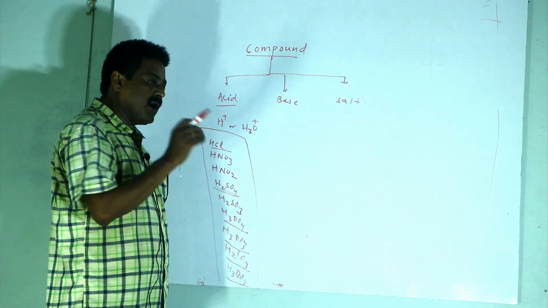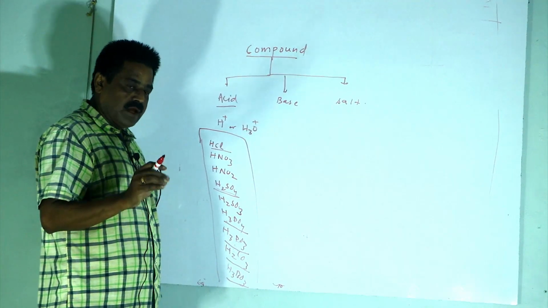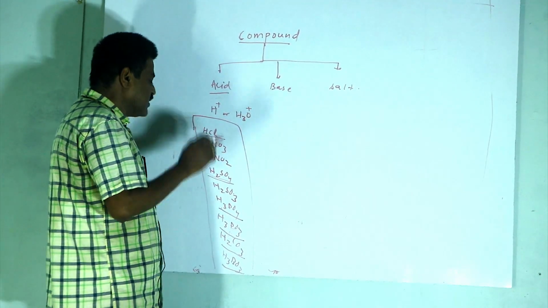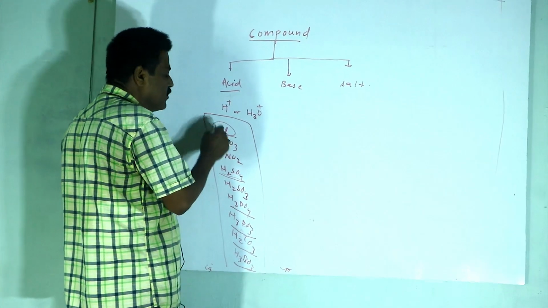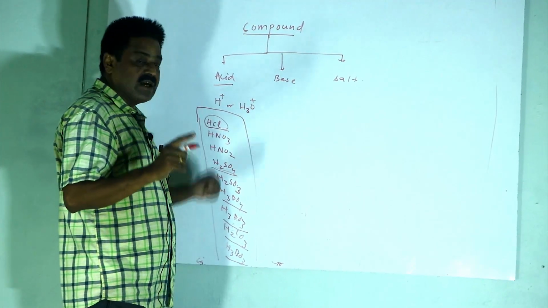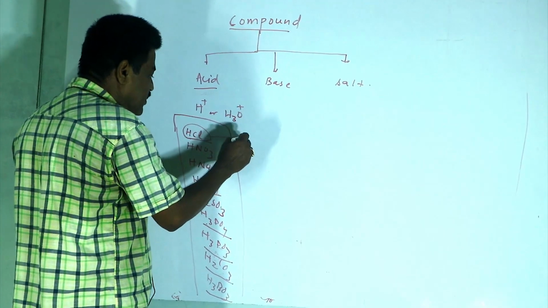The number of H plus ions released by an acid molecule is called its basicity. For example, one molecule of HCl can give 1 H plus ion in water. Therefore, it is a monobasic acid.